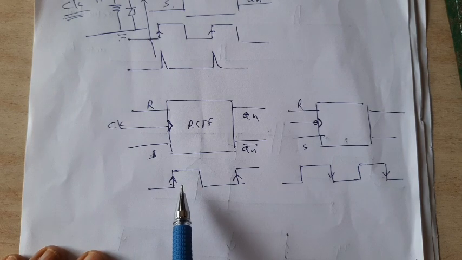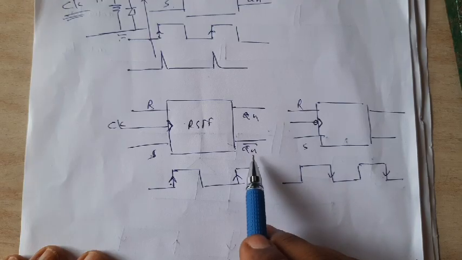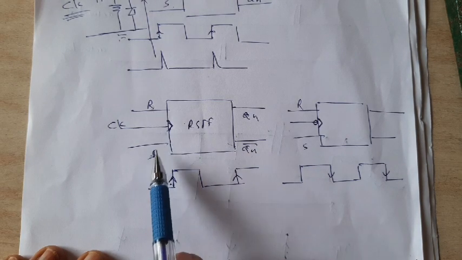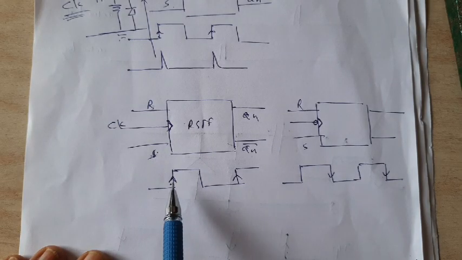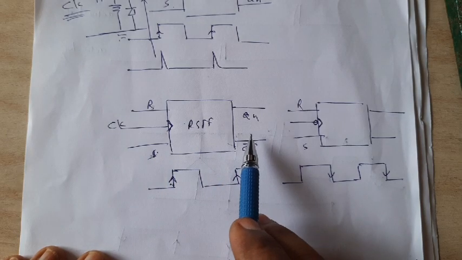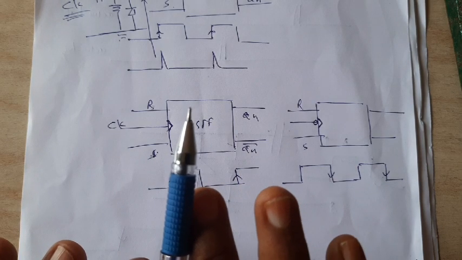Check the statement carefully. The output Qn and hence Qn bar changes in accordance with present R and S, but when? During the rising edge. What is the status of R and S at this moment, accordingly the output will change, and otherwise it will not give a response.